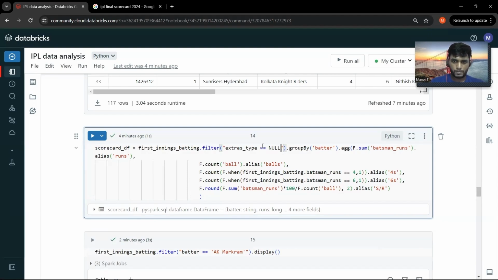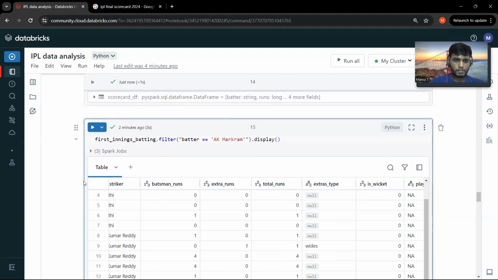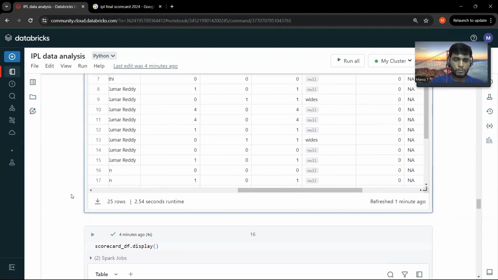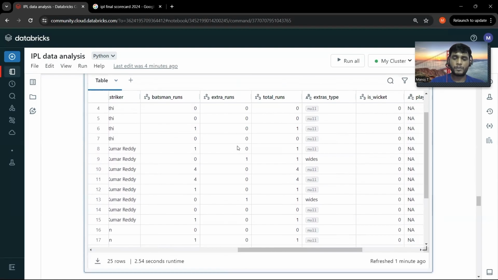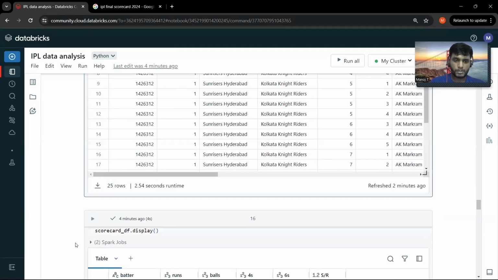Okay, right now I'm only filtering out the records which do not have the extras type, right?